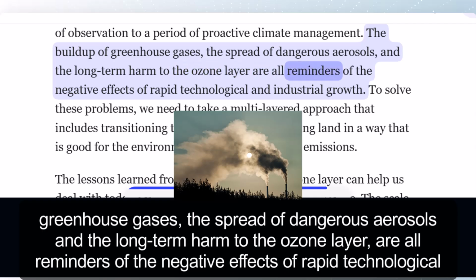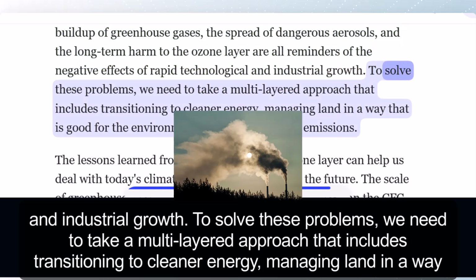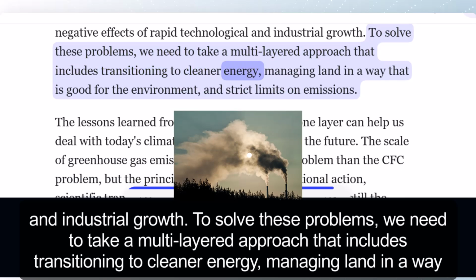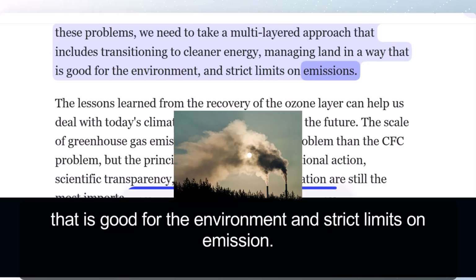ozone layer are all reminders of the negative effects of rapid technological and industrial growth. To solve these problems, we need to take a multi-layered approach that includes transitioning to cleaner energy, managing land in a way that is good for the environment, and strict limits on emissions.